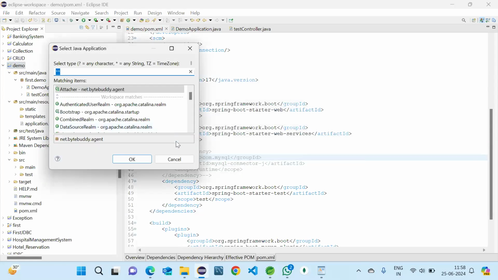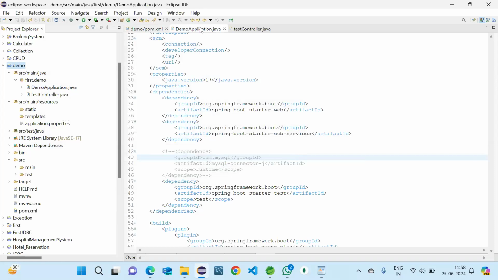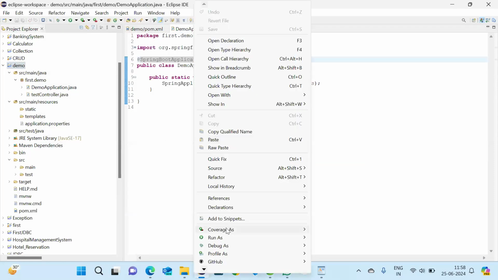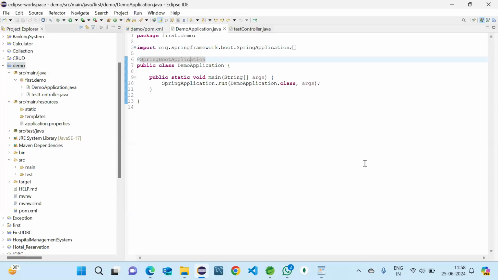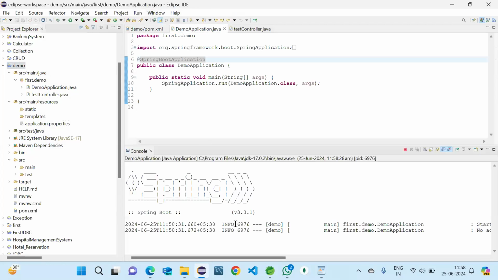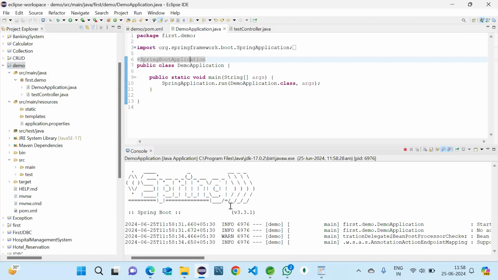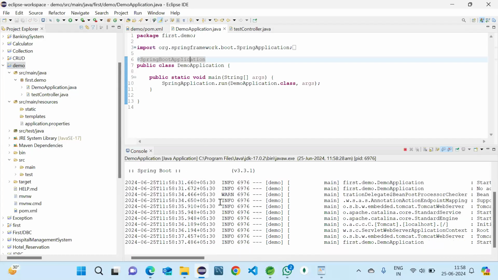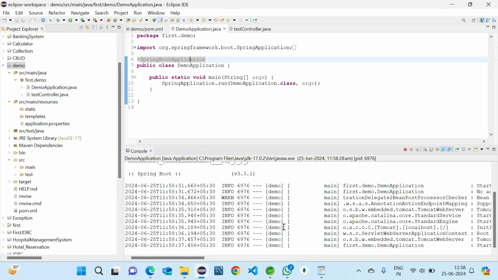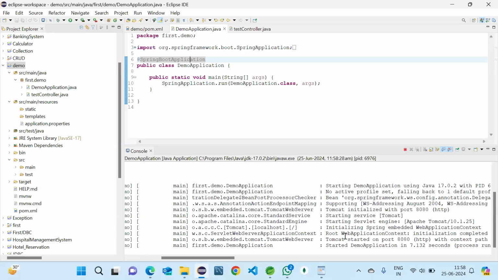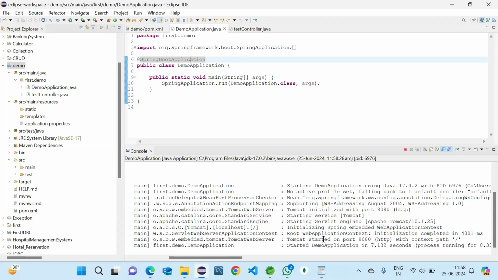One second. Come here, main project, then run as Java application. This will be the output looking for Spring Boot. This will come every time it is running, with these many lines. After that, the last line will show us, here you can see Tomcat started on port 8080 with slash. So after this, we know that the project has started.